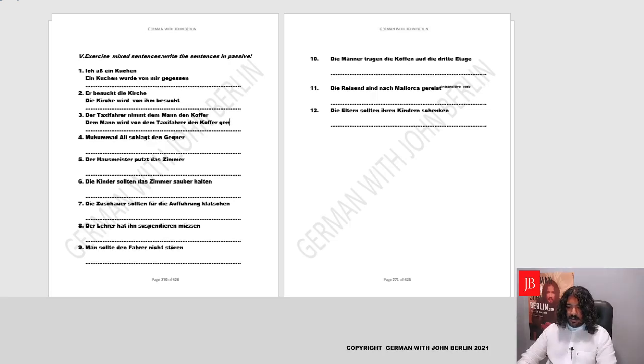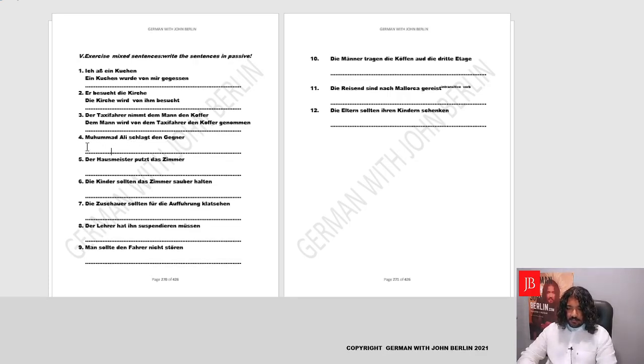In perfect, nehmen becomes genommen. Okay, it's a little irregular. It means he has taken. From the man, the suitcase is being taken by the taxi driver. Yeah, from the man, the suitcase is being taken by the taxi driver.